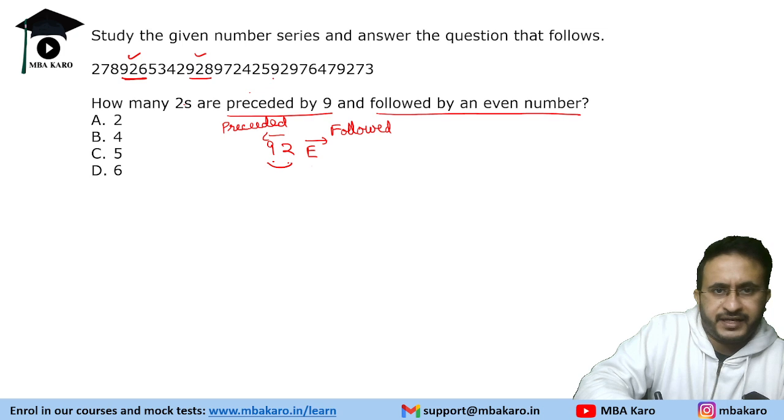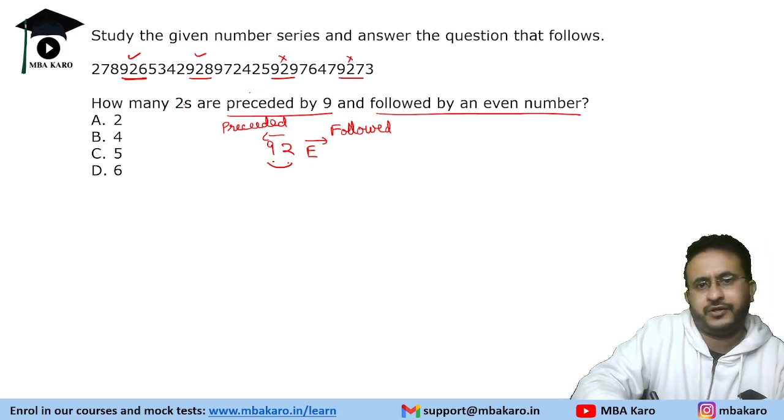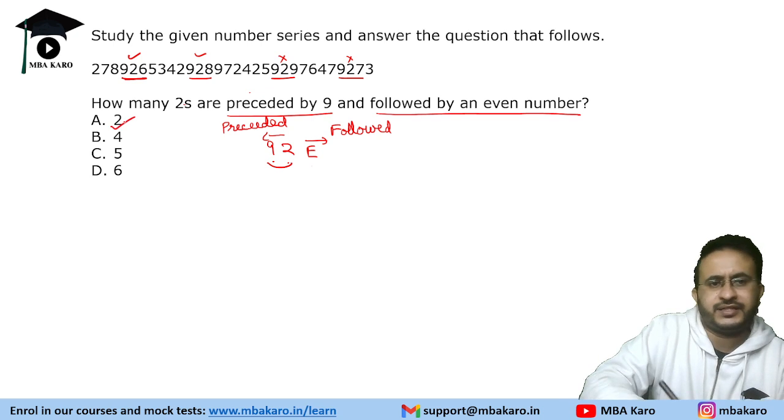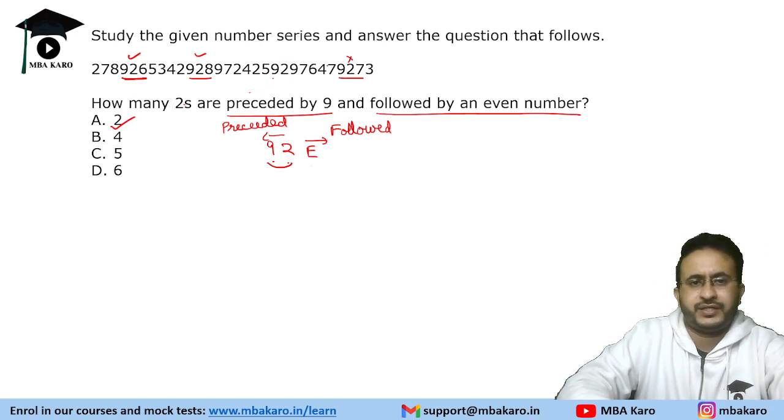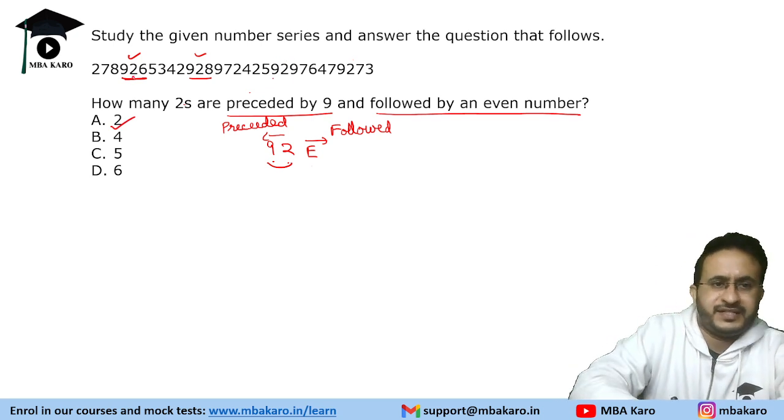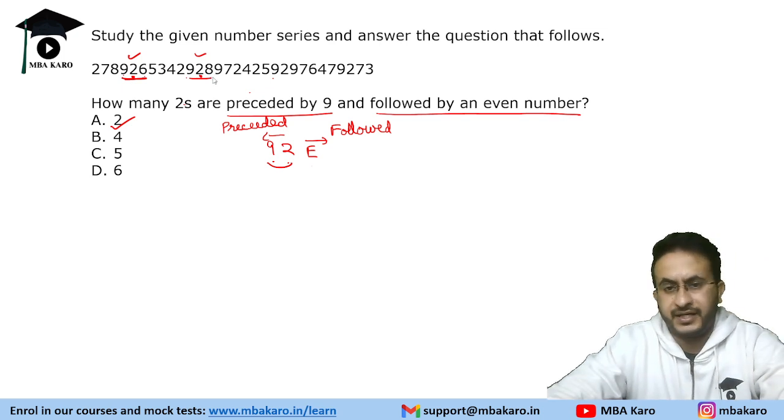Then we have 9, 2, 9. This will not be counted, right? Next is 9 to 7. This will not be counted. So there are two such cases. Okay, so only these two cases wherein 2 is preceded by 9 and followed by 6. 2 is preceded by 9 and followed by 8. So two such cases.